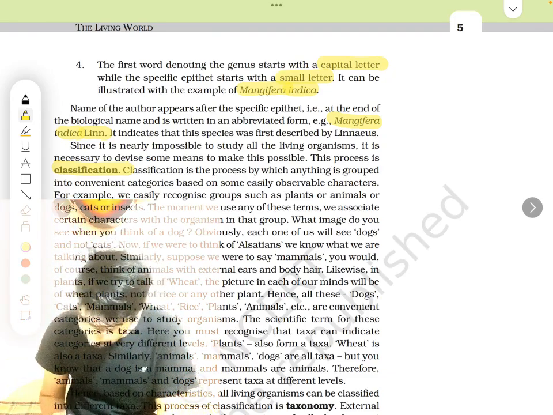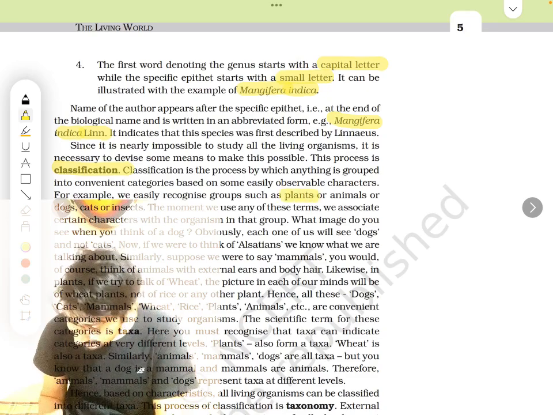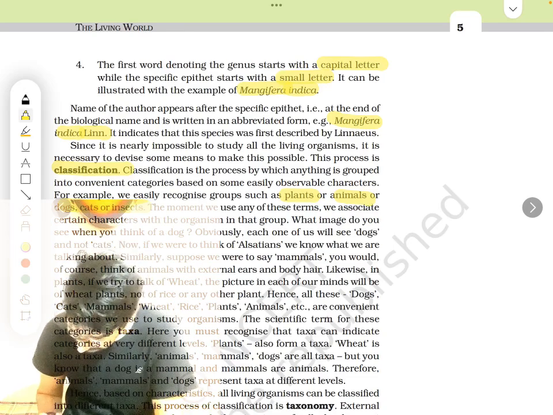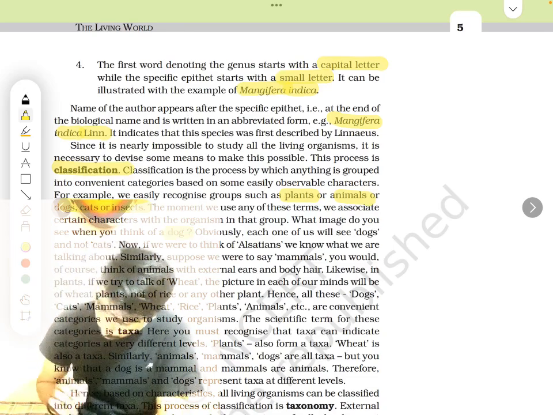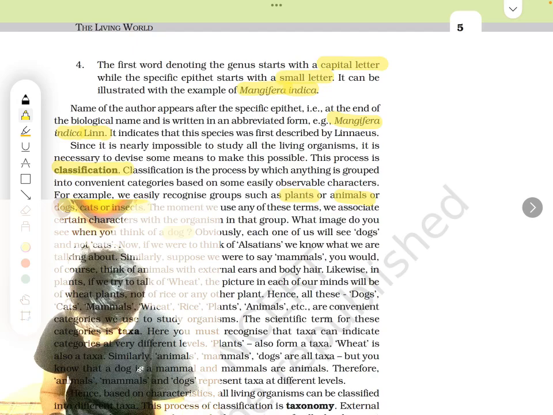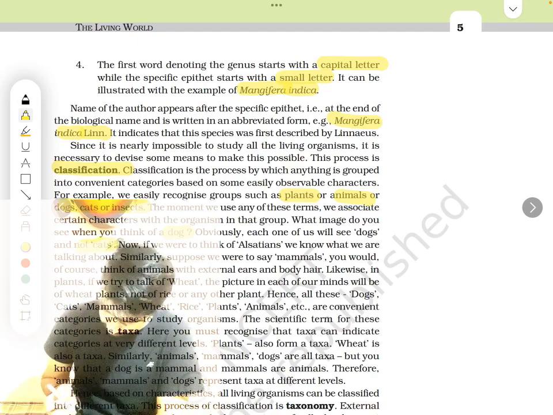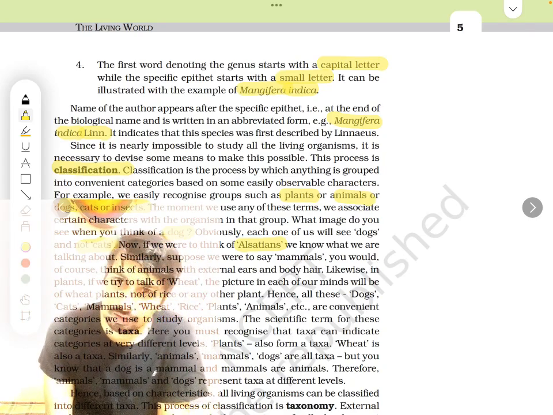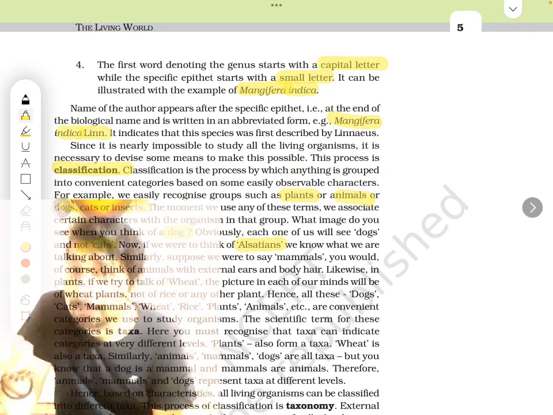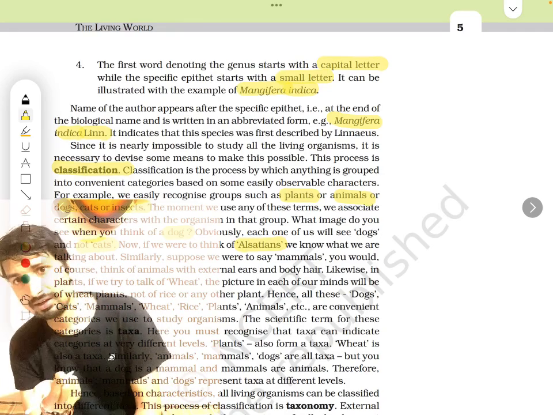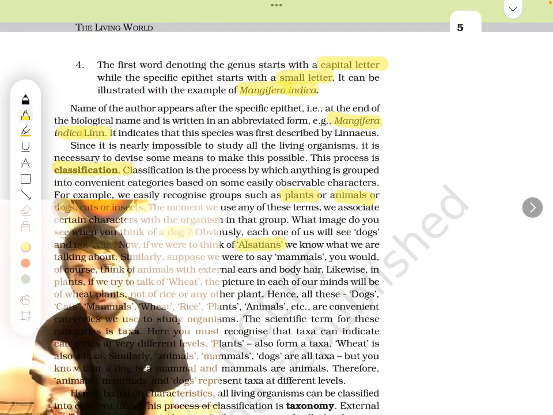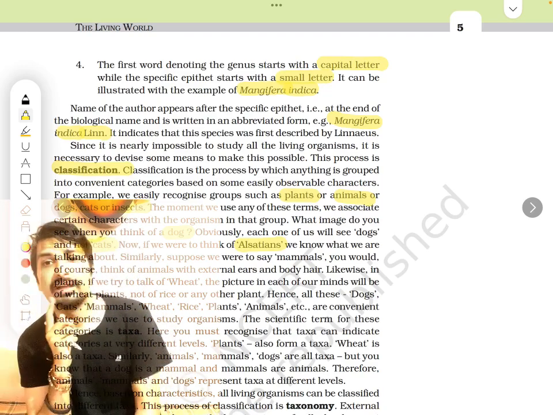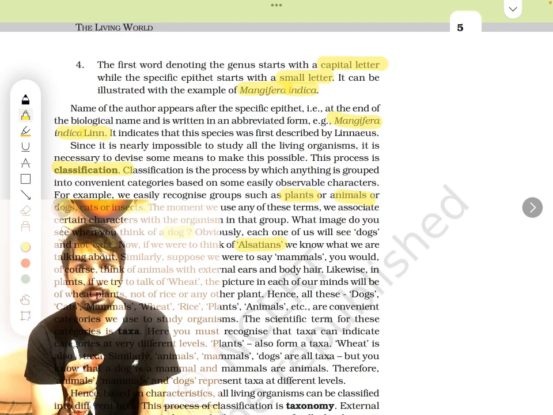For example, we can easily see plants and animals, or dogs, cats, insects, all these we can classify easily. When you think of a dog, all of us think of dogs only, right? Cats will not come to our mind. But if I tell you to think of an Alsatian rather than a dog, one specific type of dog will come, not all dogs, correct? If I tell you dog, then you will not think of a cat. If I tell Alsatian, then you will think of a specific type of dog. So these are classes.